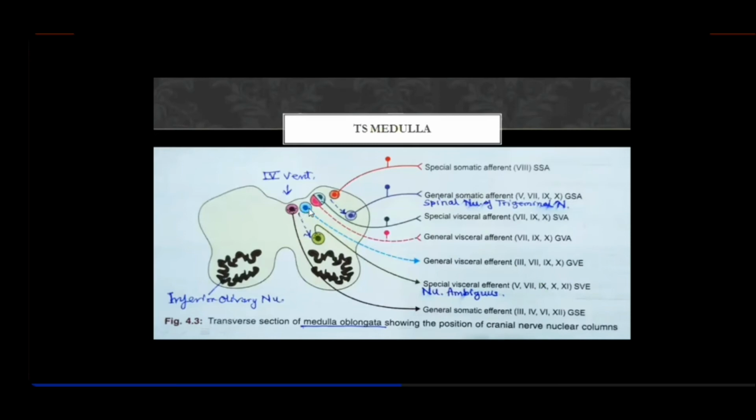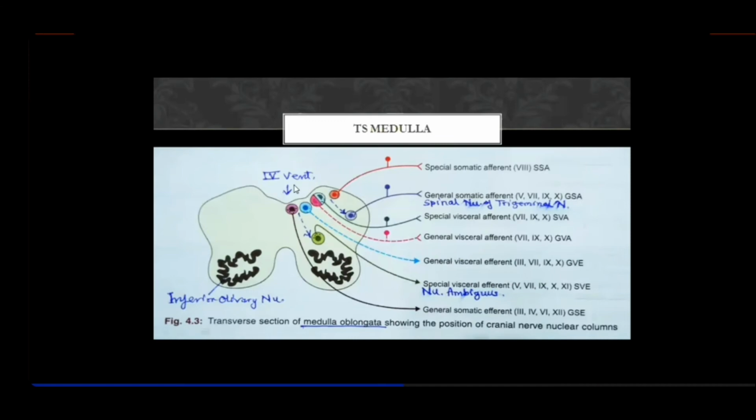Then the next functional column is general visceral efferent, the parasympathetic outflow, and these are the preganglionic parasympathetic fibers, and this here is actually forming the dorsal nucleus of the vagus. However, above you have the inferior salivatory, superior salivatory nucleus, lacrimatory nucleus, right, as well as the Edinger-Westphal nucleus. They were all in this category.